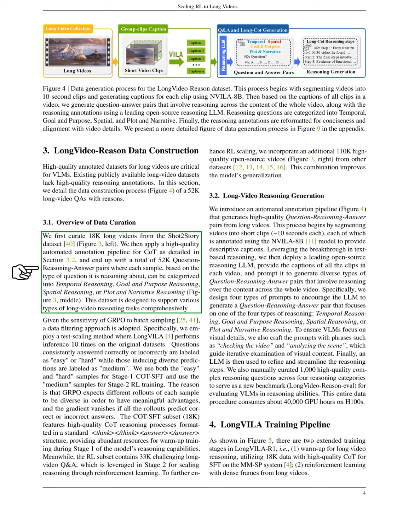To further improve our model's generalization, we added an additional 110,000 high-quality open-source videos from other datasets. We also introduced an automated annotation pipeline that generates high-quality question reasoning answer pairs from long videos. This process involves segmenting videos into short clips, annotating them with descriptive captions, and using a leading open-source reasoning model to generate diverse question reasoning answer pairs.